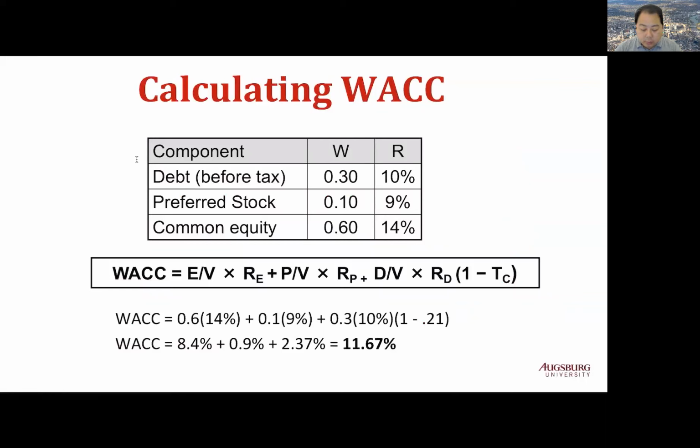WACC is weight on equity, 60% times cost of equity, 14%, plus weight on preferred stock, 10% times the cost of preferred stock, 9%, plus weight on debt, 30% times before-tax cost of debt, 10%, times 1 minus tax rate, 21%. 11.67% is the weighted average cost of capital.